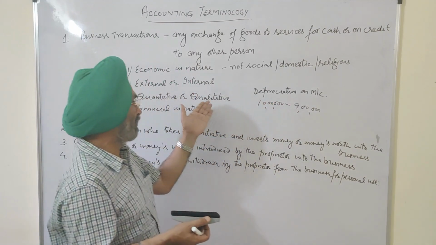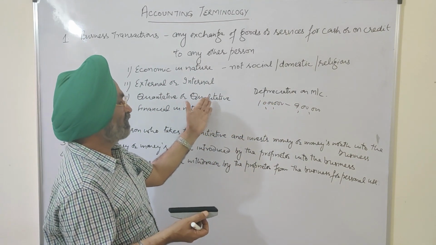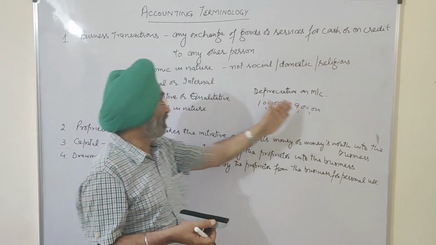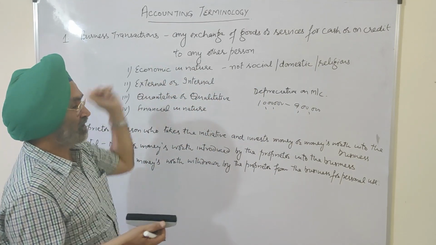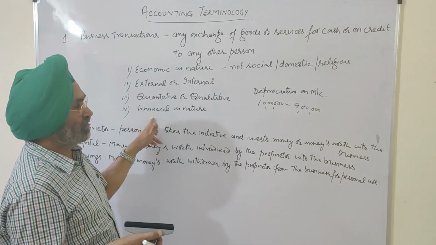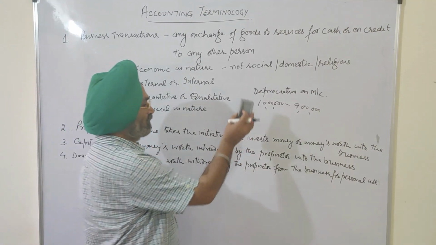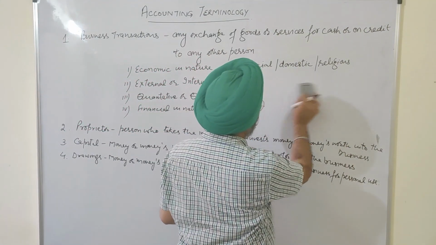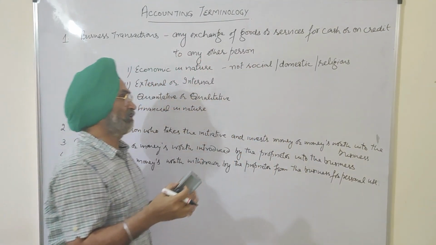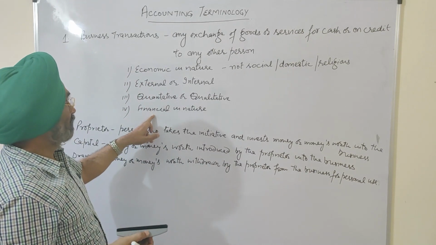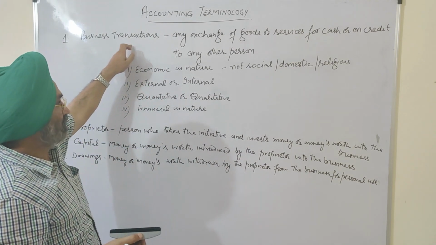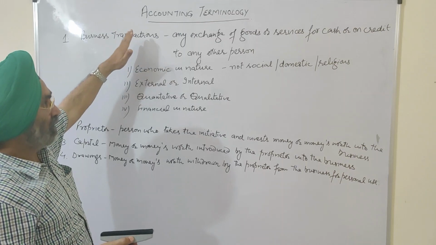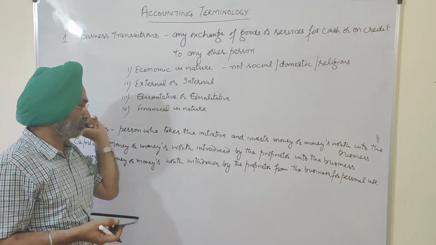So this is called a qualitative change in our machinery, that is, our business transaction. And it should be financial in nature, where finance is involved, where money or money's worth is involved. That must be there in our business transaction. So these are the 4 features of a business transaction.